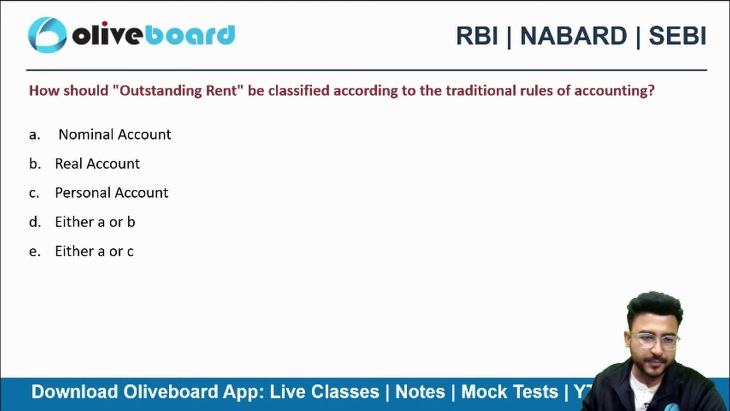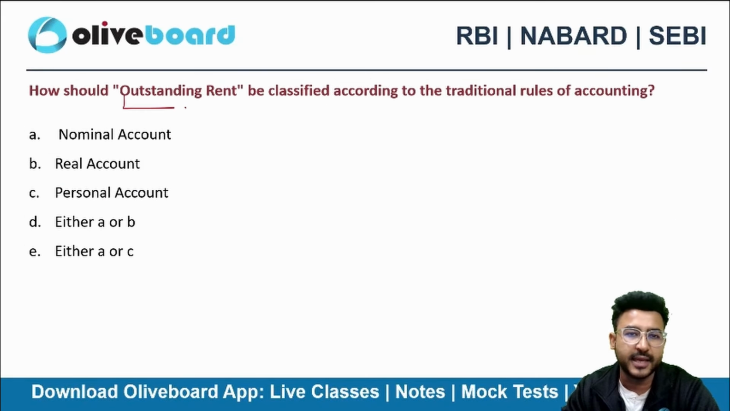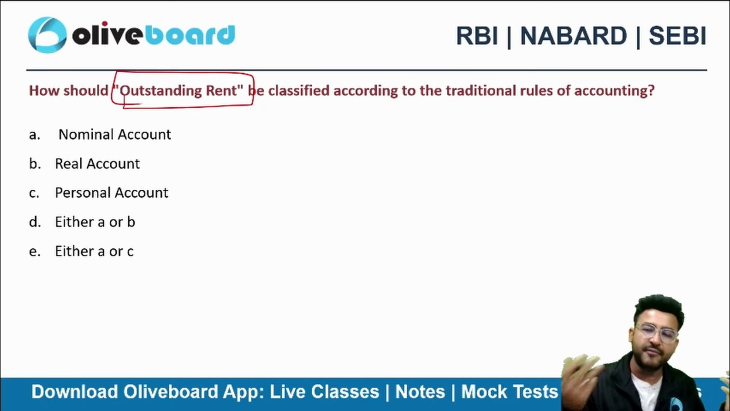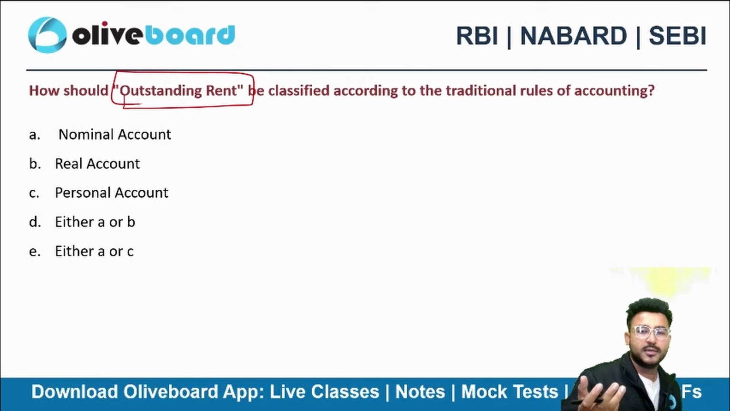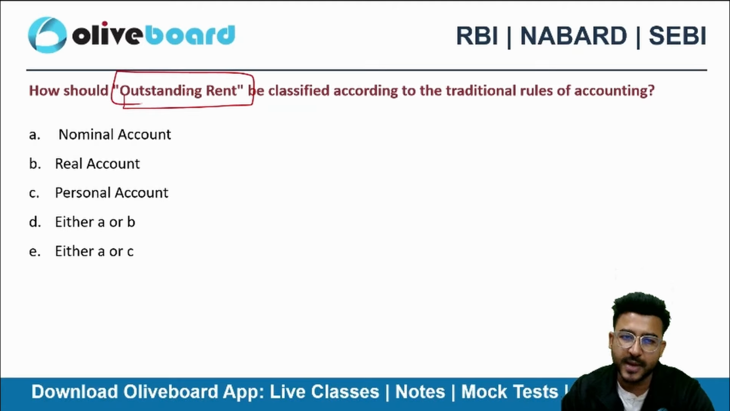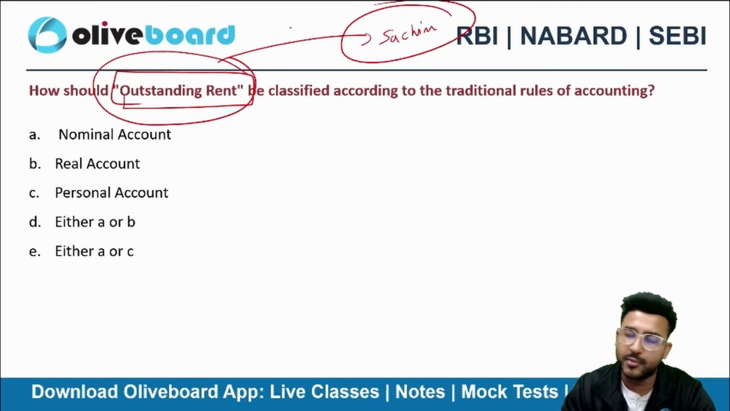That's straight, right? That's my personal account. Why is it a personal account? Because outstanding rent, let's suppose I am a tenant. I'm paying rent to my landlord. So this month I haven't paid the rent to my landlord, right? Let's suppose Sachin is my landlord here. So I haven't paid rent to Sachin. So this outstanding rent account is representing Sachin in my books of accounts.